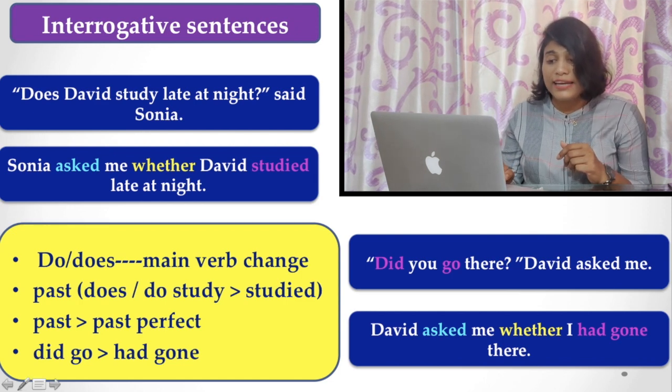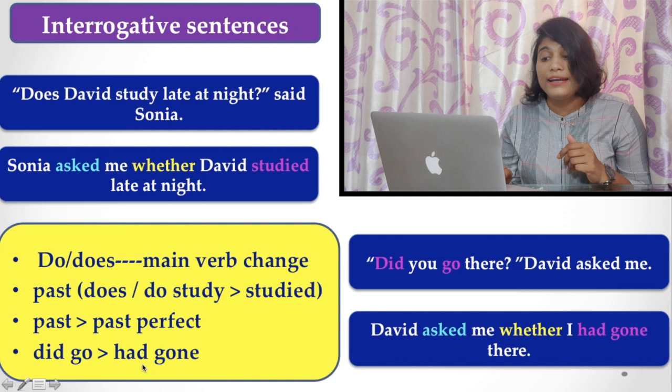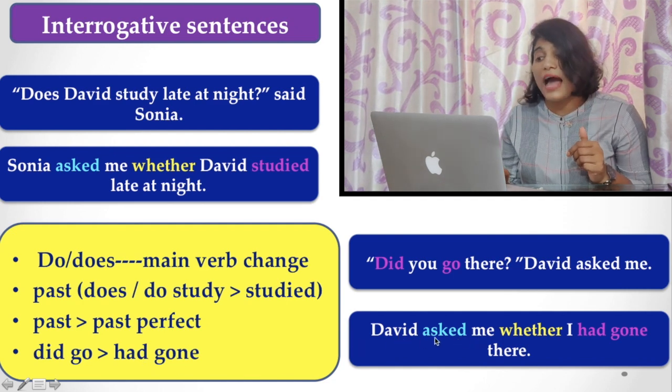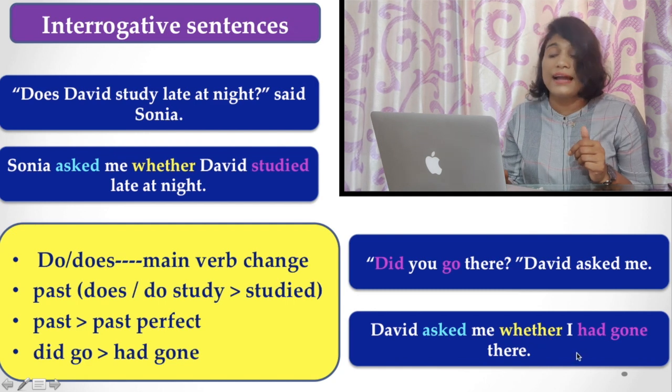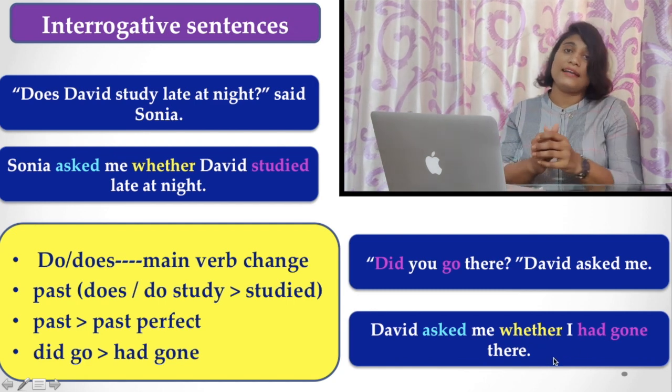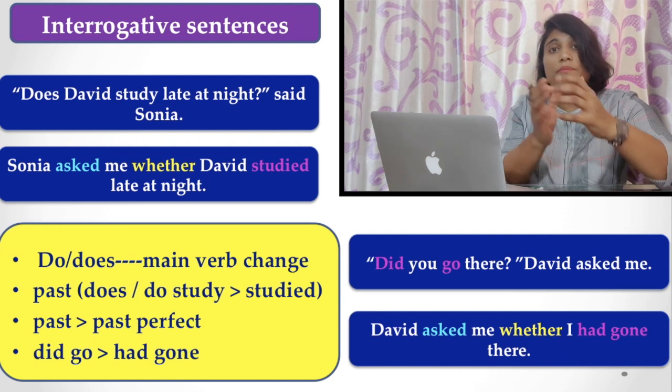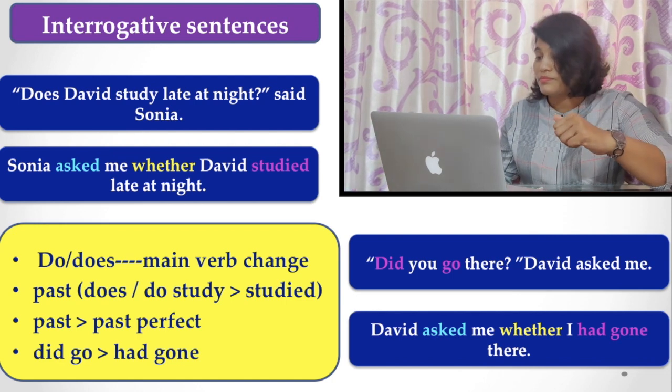You have to write it into past perfect, had gone. So the verb changes like this, David asked me whether I had gone. All these are the rules about the interrogative sentences, and you have to keep in mind all these things.